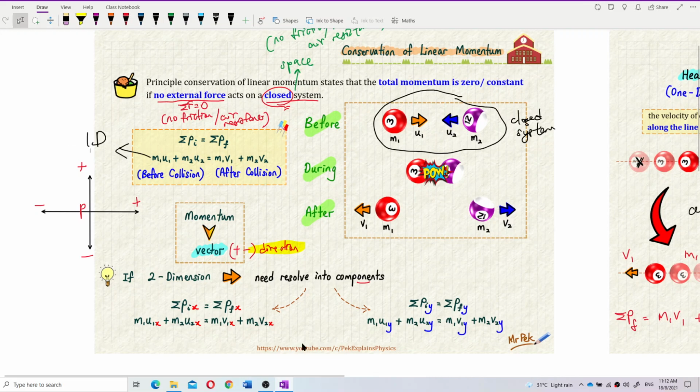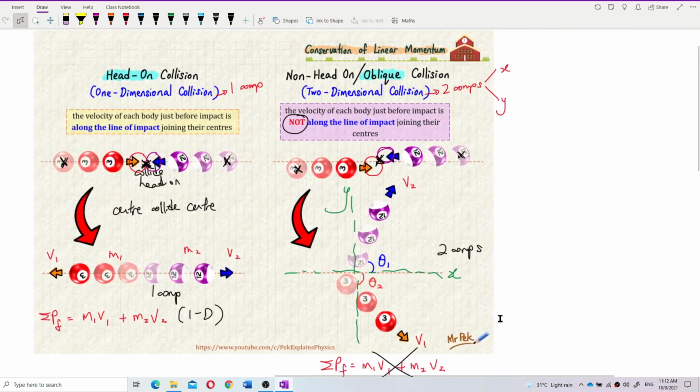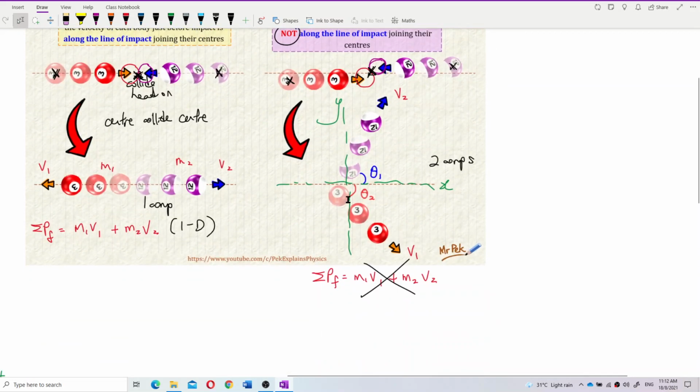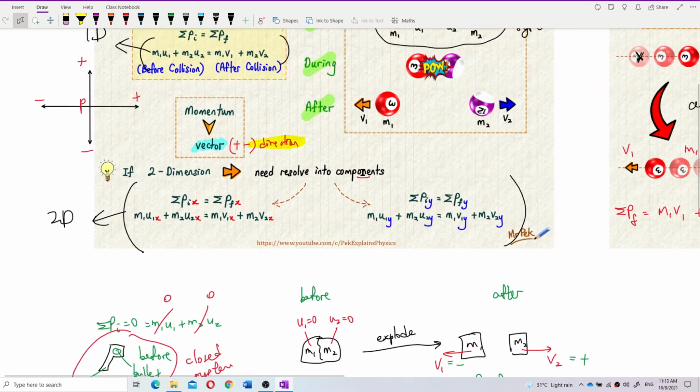If two dimension, you need to use another formula. If one dimension, use this formula. Remember, this one is only for one dimension. So you cannot use m1 v1 plus m2 v2 for two dimension. Instead, you need to resolve into components.